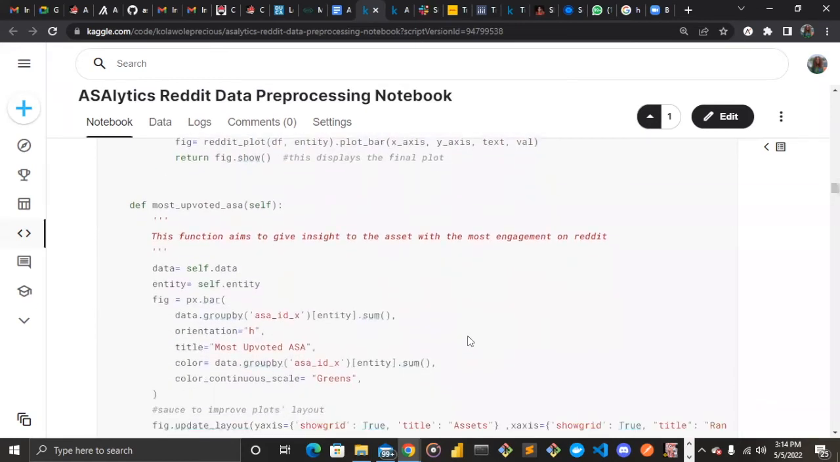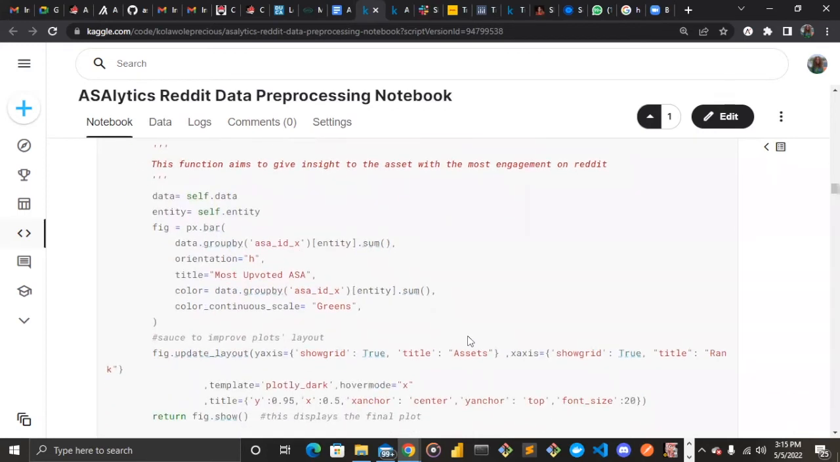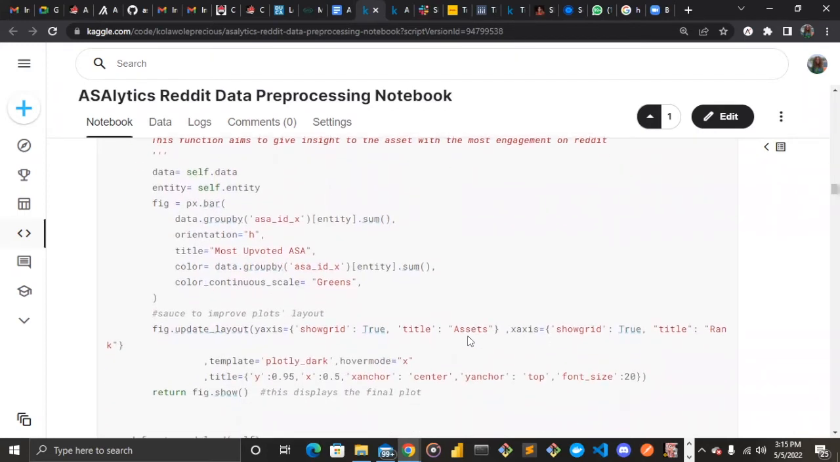All right, the next visualization, the next insight we are trying to get here is most upvoted answer. Most upvoted answer gives insight to the asset with the most engagement on Reddit. It is also a bar plot, and it takes in the ASA ID, that is the name of each of these ASAs, and then the entity to be analyzed. And then it gives it a title, most upvoted ASA.